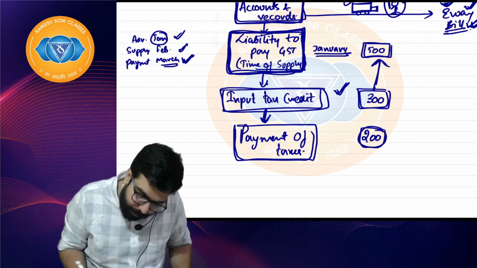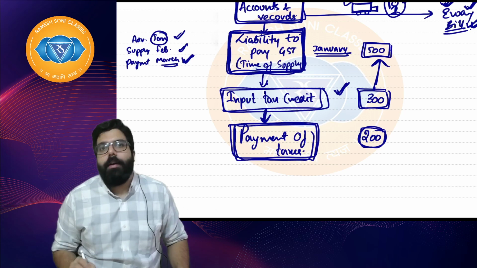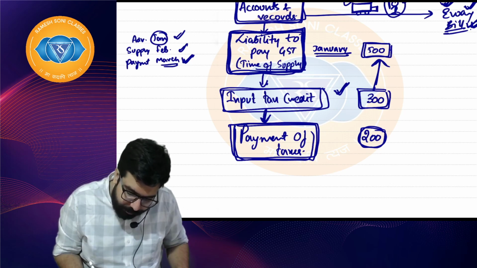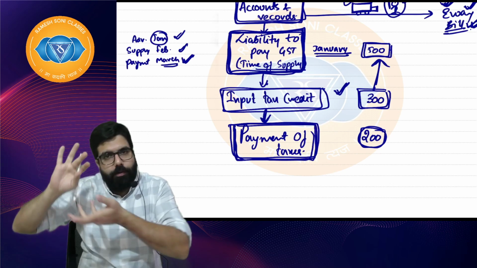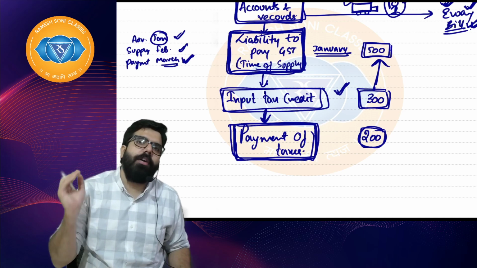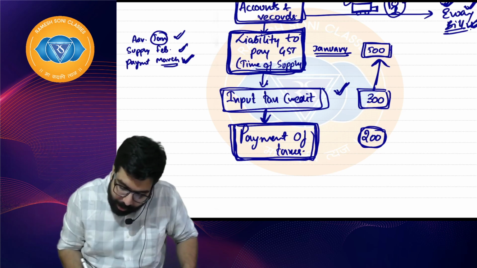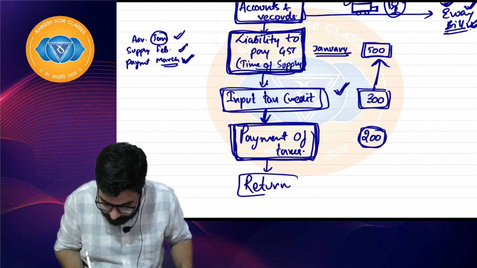Once we are done with the input tax credit, we'll use it and make the payment. When you make the payment to the government, the next step is what? Making the payment. You will have to pay the tax to the government by using your online e-cash ledger, etc. We'll be discussing that later, and then you will have to file a return. So the next chapter is returns.